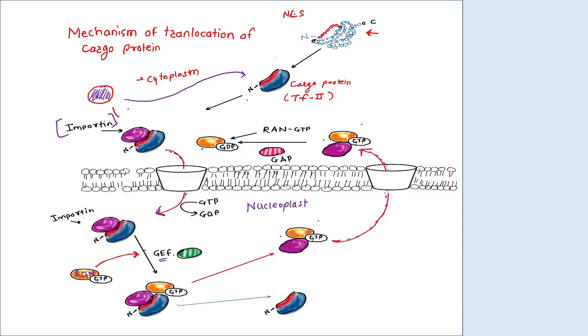So you can see the importin gets bound with this RAN GTP, and due to the binding of RAN GTP, a conformational change of this importin takes place, and this importin gets separated from this cargo protein.